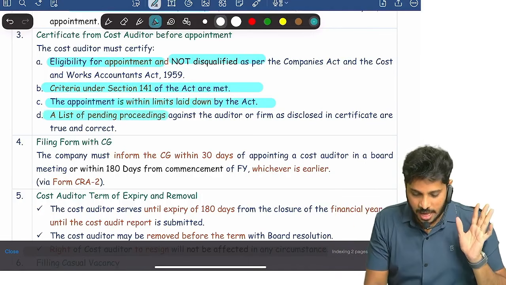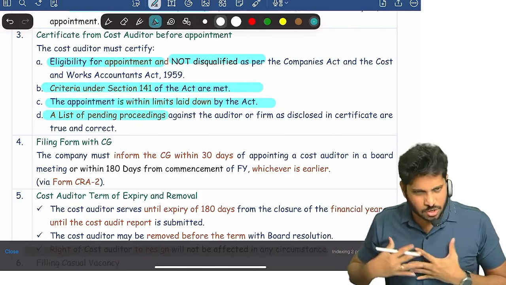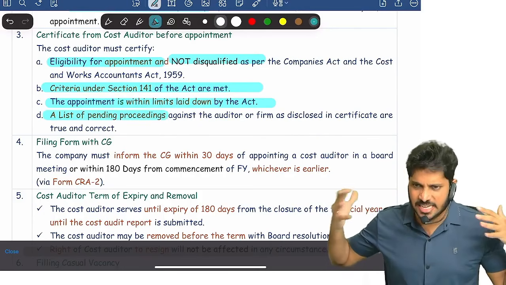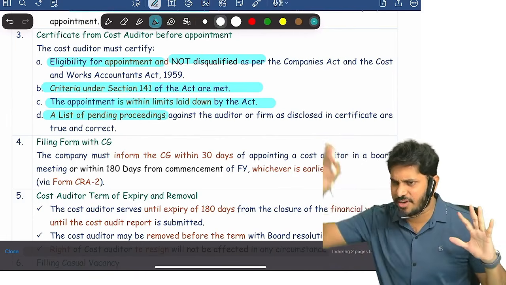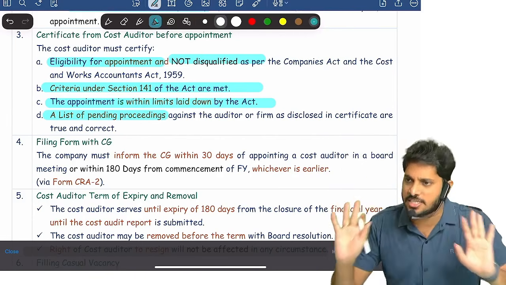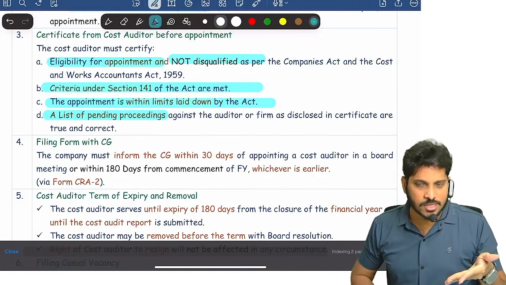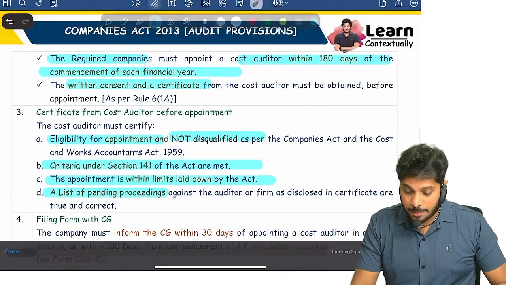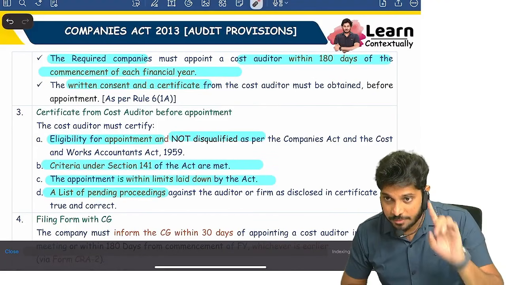Then, what are the pending proceedings against me? As a cost auditor, I may sometimes face some cases against me. Some companies, NFRA, somebody may be initiating proceedings. These are the list of proceedings against me. Give a declaration, that's it. Then the company will consider all that and appoint you. Remember, the appointment time limit is 180 days from the commencement of the year.